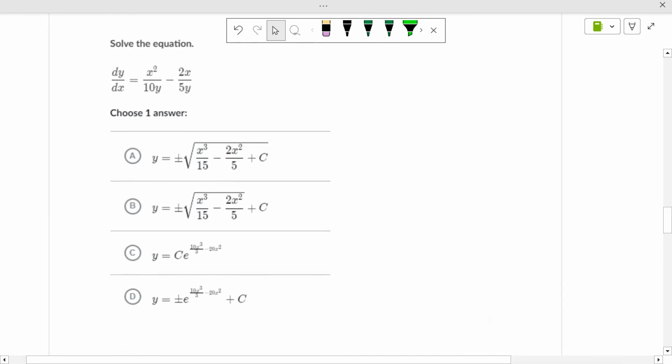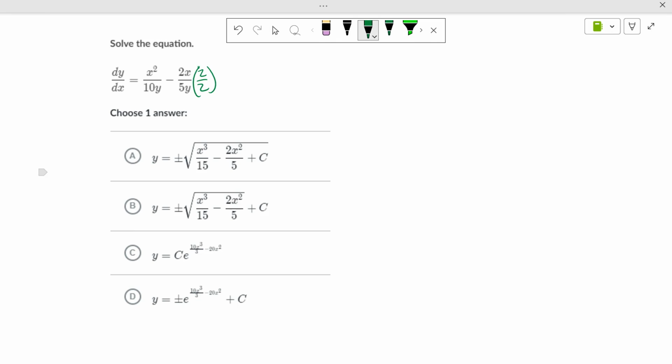Solving this equation. Ooh, boy. Now, I'm going to do maybe an extra couple steps compared to what you might do, just to show you why I'm doing it. I'm going to take this and multiply the top and bottom by 2 before I ever start shifting the y over. Why?